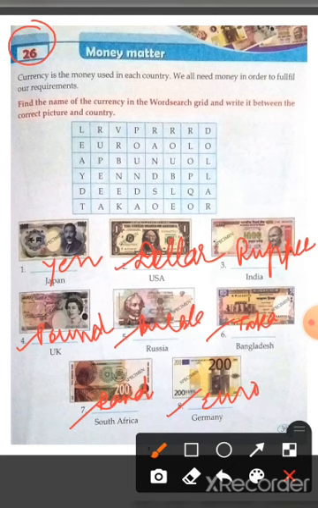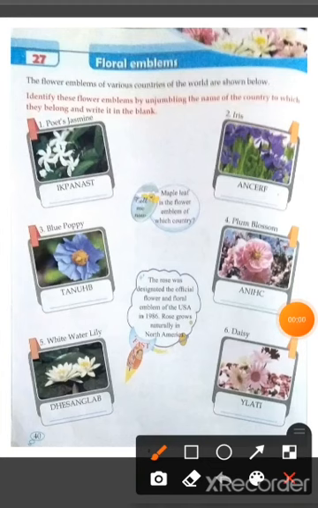Okay, students? Now, the next page, chapter 27, floral emblem. The flower emblems of various countries of the world are shown below. Identify these flower emblems by unjumbling the name of the country to which they belong and write it in the blank. The first one is Poet's Jasmine.